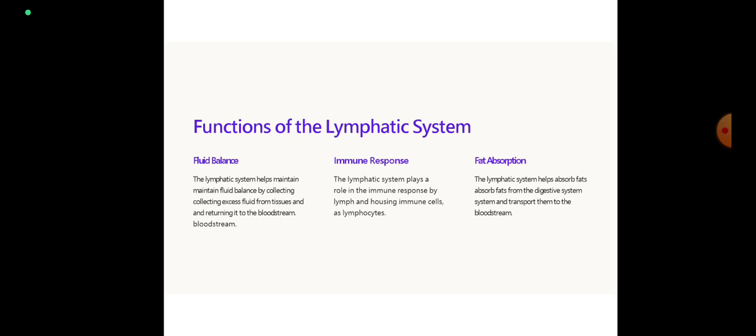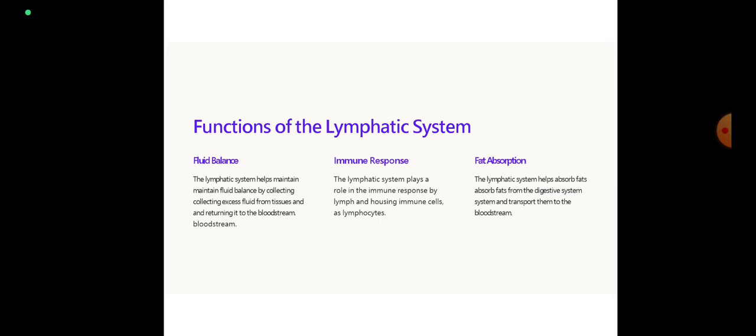Next, immune response. The lymphatic system plays a role in immune response by carrying lymph and housing immune cells such as lymphocytes. The lymphatic system contains B cells and T cells, which provide protection against harmful pathogens like bacteria, toxins and viruses.